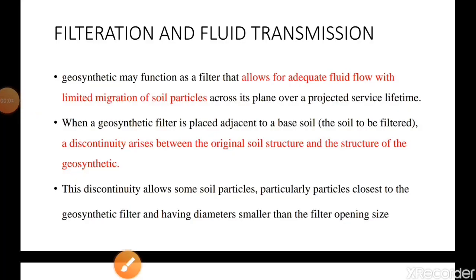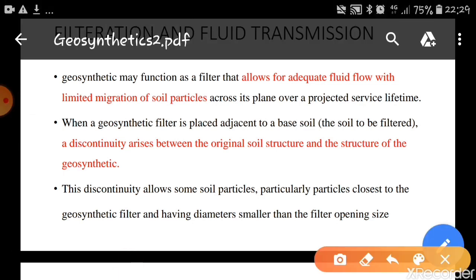The second application of geosynthetics is geofiltration and fluid transmission. Geosynthetics can be used in filtration and drainage systems in a similar way as soil filters and drains.